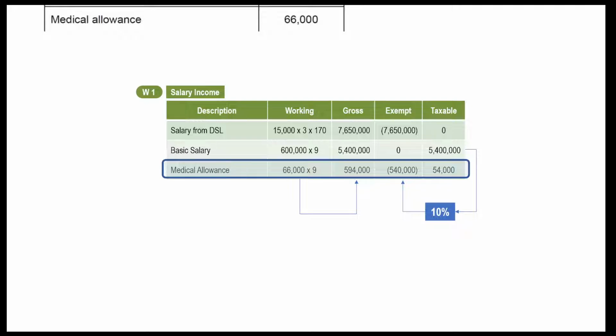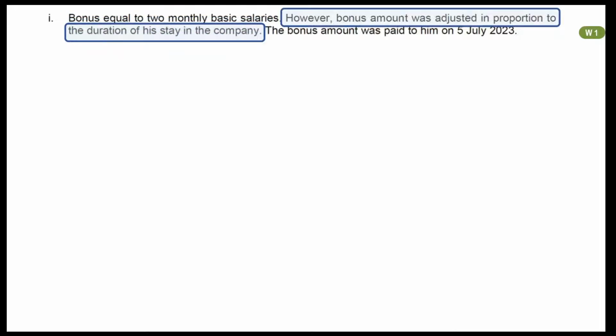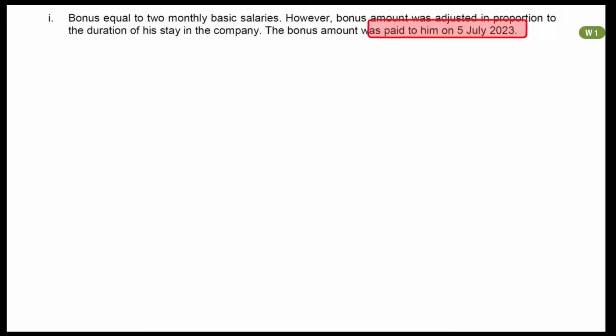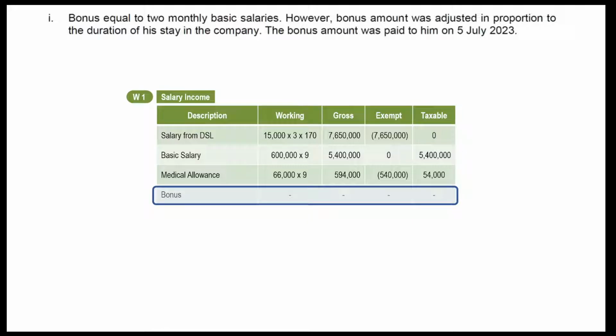Next information is about bonus, which is equal to 2 basic salaries. However, it has to be calculated in proportion to the duration of stay in company. Which means that a factor of 9 by 12 will be multiplied by the amount of bonus. But since this bonus has been paid on 5th of July in next year, therefore payment of bonus does not fall in current tax year. Whatever the amount of bonus is, it will be part of taxable income in next year. So, information about bonus has no impact on our calculations in this year. Mention it in your working. No figure will be mentioned in this year working.